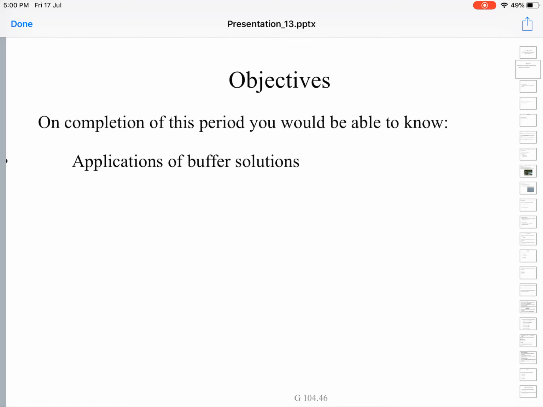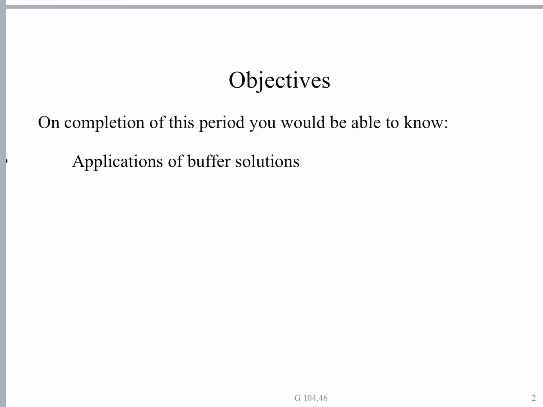Then we went for the ionic product of water. What is the ionic product of water we have seen, and thereafter we have seen buffer solutions. What is a buffer solution, by the way? In the last class we have discussed. A buffer solution is a solution whose pH will not change on addition of small quantities of either acid or base, small quantities of strong acid and strong base.